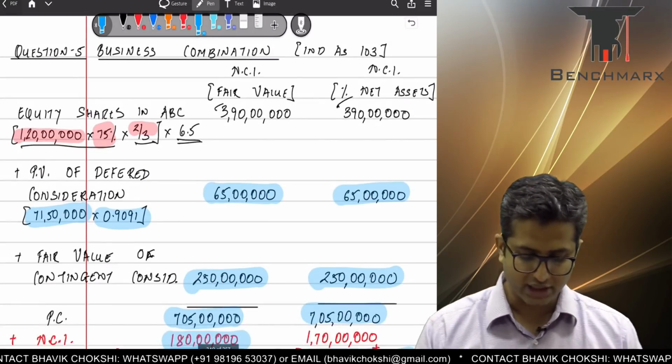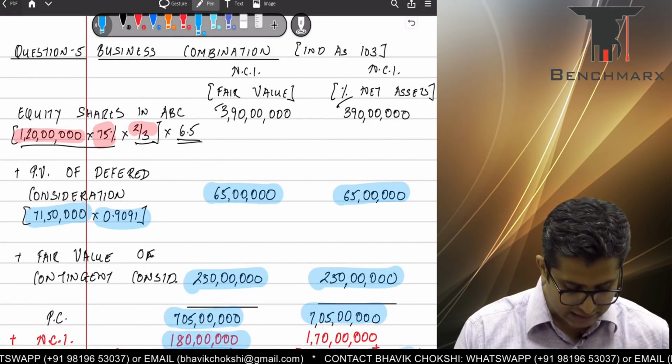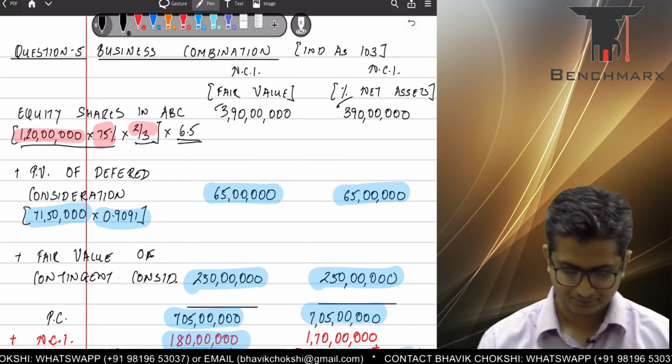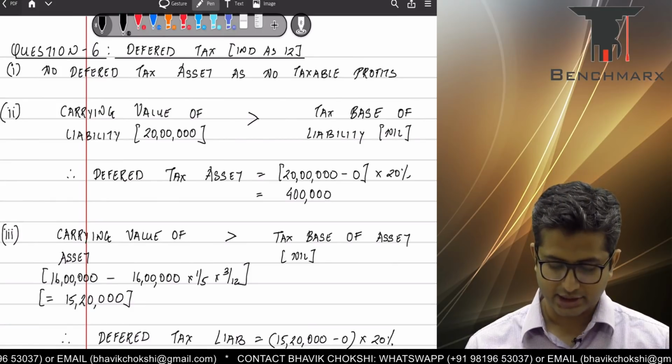Okay, fair. So that takes care of question number 5. We proceed to the next question, that is question number 6. Okay. So we go to question number 6. This is on deferred tax.